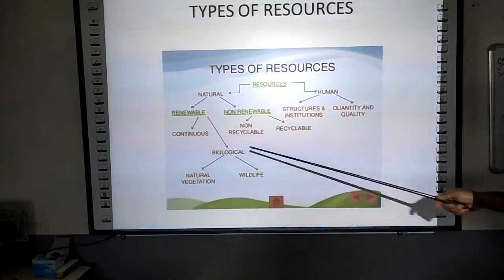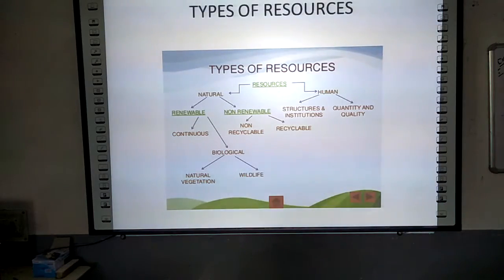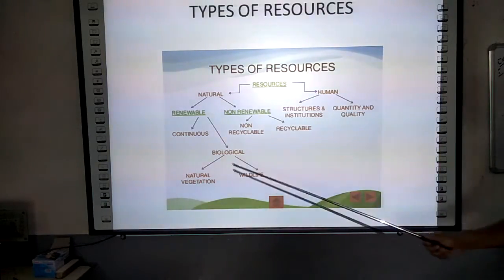And further, you can see the classification that renewable sources have been classified into biological resources, and biological resources have been divided into two parts, that is the natural vegetation and wildlife. Wildlife, all the types of animals and birds which we see, comes under the biological resources, as well as natural vegetation, different types of trees, herbs, shrubs, all together account for the natural vegetation.